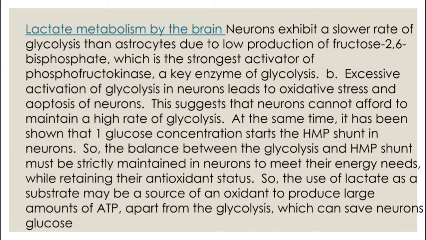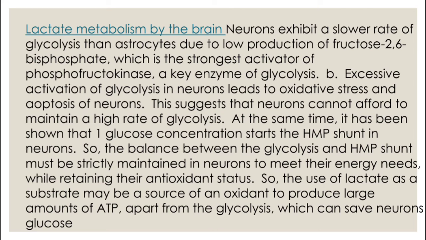Lactate metabolism by the brain. Neurons exhibit a slower rate of glycolysis than astrocytes due to low production of fructose 2,6-bisphosphate, which is the strongest activator of phosphofructokinase, a key enzyme of glycolysis. Excessive activation of glycolysis in neurons leads to oxidative stress and apoptosis of neurons. This suggests that neurons cannot afford to maintain a high rate of glycolysis.